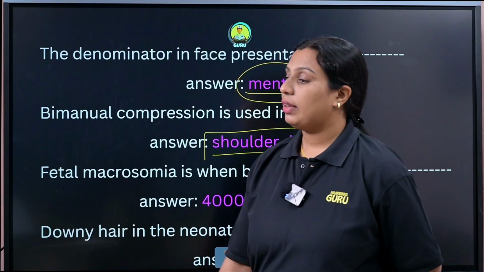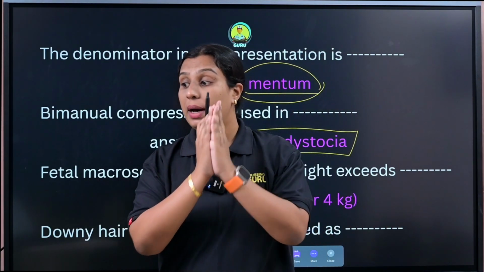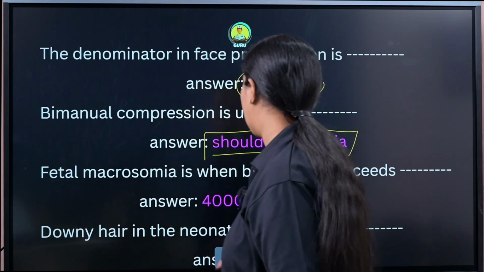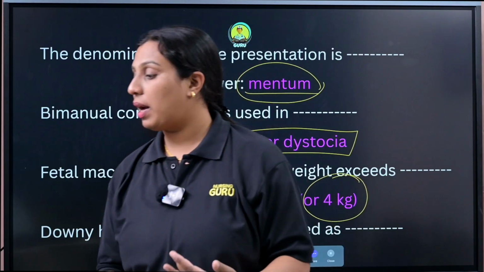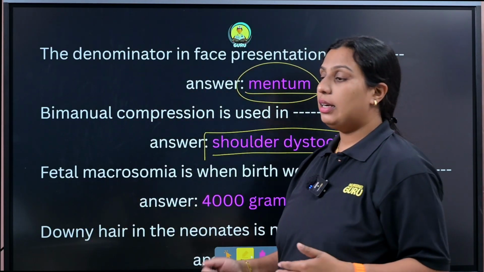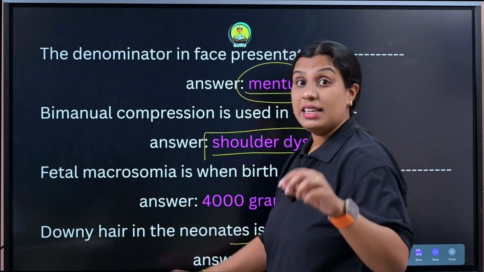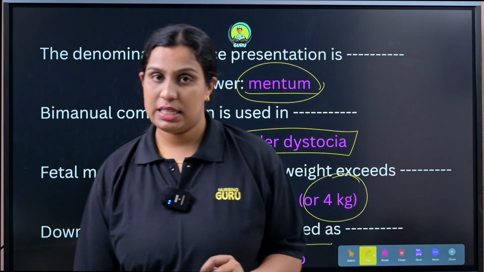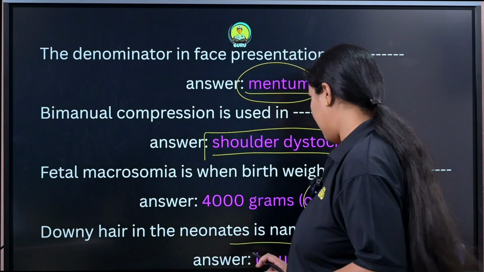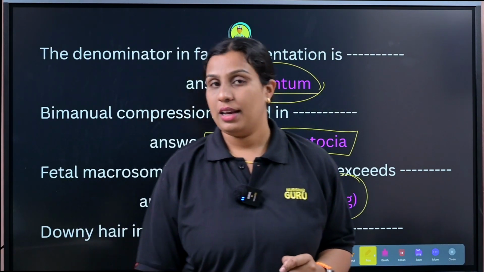Next question, fetal macrosomia is when birth weight exceeds 4 kg. It means excessive weight, that is known as macrosomia. So it is considered as a baby with weight above 4 kg. The last question is, downy hair in the neonate is named lanugo. Lanugo spelling is L-A-N-U-G-O. Okay, is it clear?